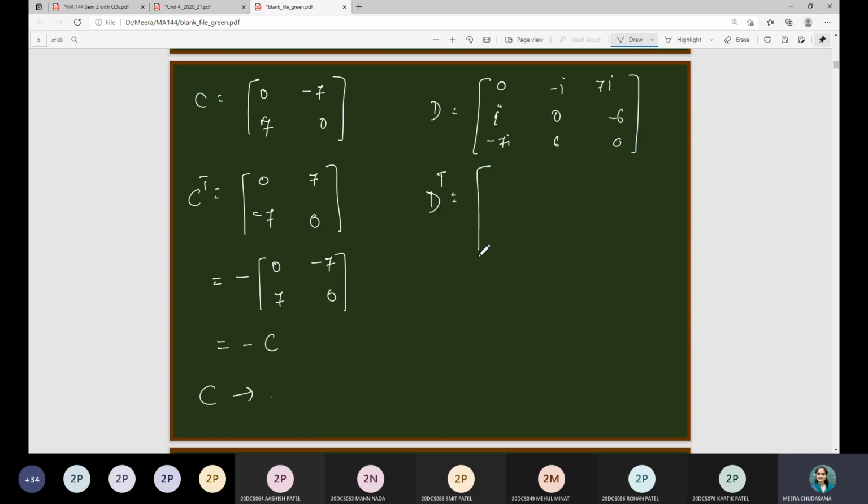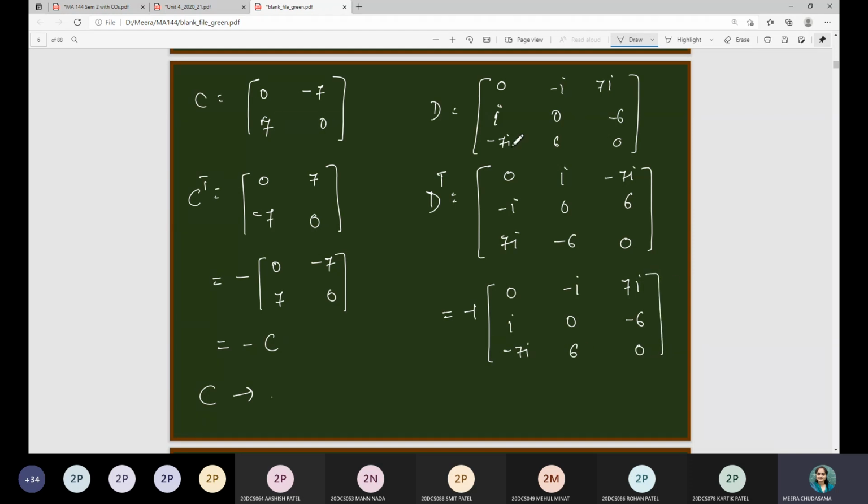Whereas if I consider D transpose, then 0, minus i, 7i, i, 0, minus 6, minus 7i, 6 and 0. Then they are not equal, but if I take minus 1 common, then this is 0, minus i, 7i, i, 0, minus 6, minus 7i, 6 and 0. So you can see that this matrix is the same as matrix D. Therefore, this is minus D. Therefore, D is also a skew symmetric matrix.